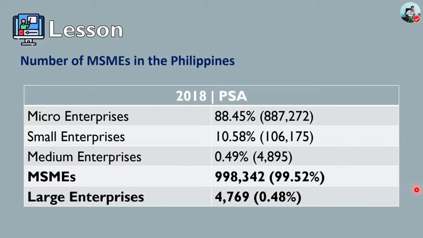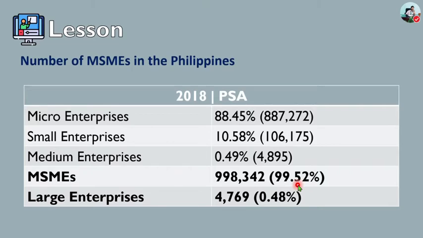And of these, 998,342, or 99.52%, are MSMEs, and 4,769, or 0.48%, are large enterprises. Okay, so these are the total numbers of the enterprises in the Philippines.